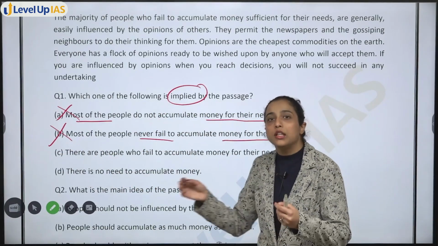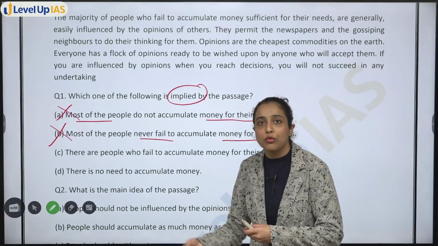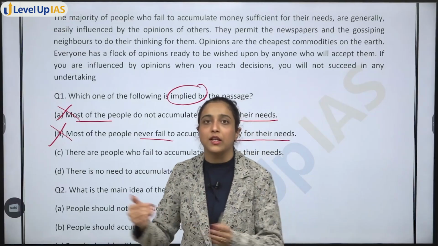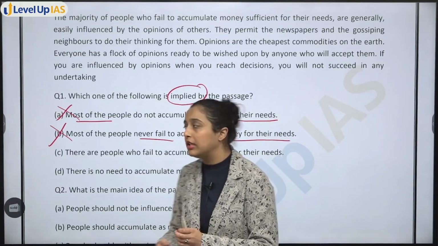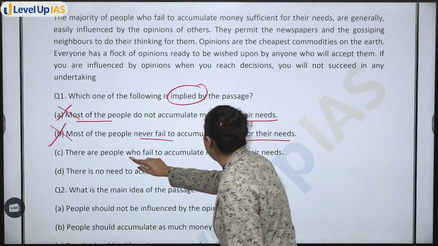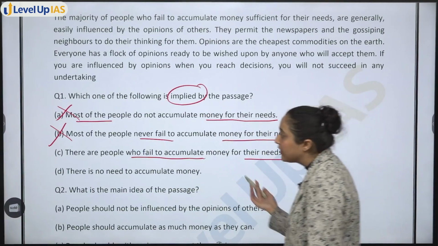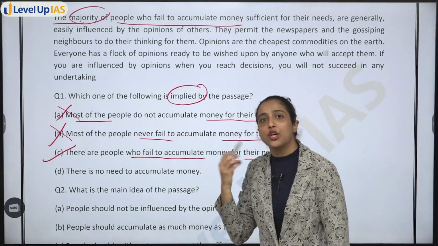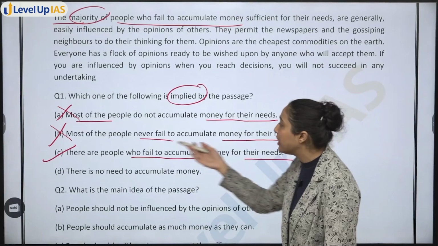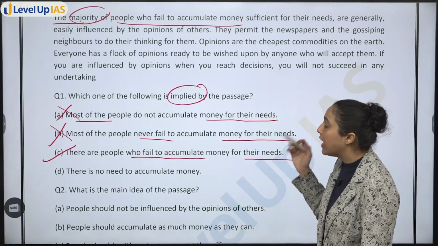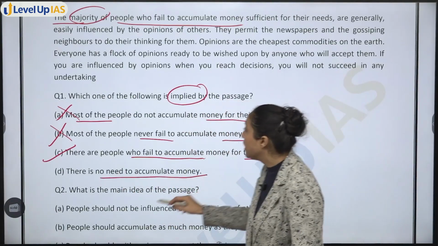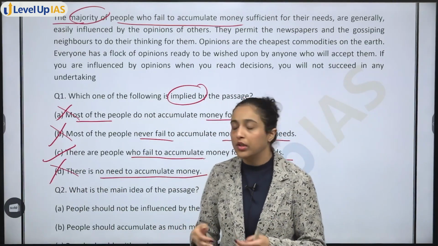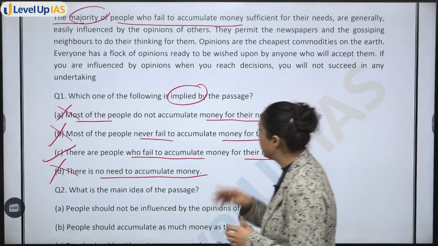We don't know how many people fail, how many people can accumulate money. Author is not talking about it. Author is talking about the ones who failed, of whom the majority get influenced easily. Next, there are people who fail to accumulate money for their needs. Yes, there are people who fail to accumulate. Majority of people who fail to accumulate money. So yes, there are people who fail to accumulate money for their needs. And D is, there is no need to accumulate money. The author has not said this anywhere. Author is saying don't be so impacted by opinion, okay? So option C will be your answer.